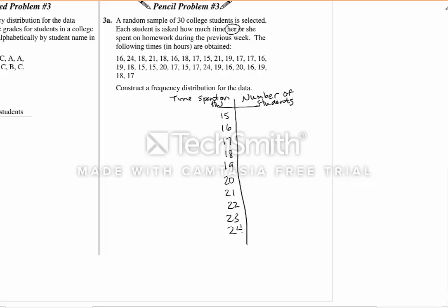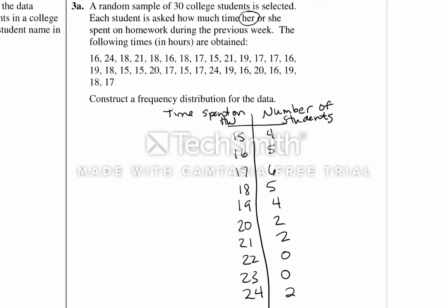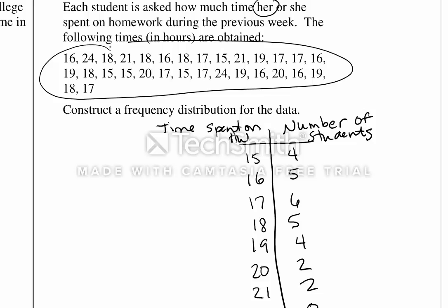And then as you go through and count the frequency that each occurs, 15 occurs 4 times. 16, and I've gone through obviously before this, occurs 5 times. 17 is 6. 18 is 5. 19 is 4. 20 is 2. 21 is also 2. 22 there is none. 23 doesn't occur at all. 24 is 2.